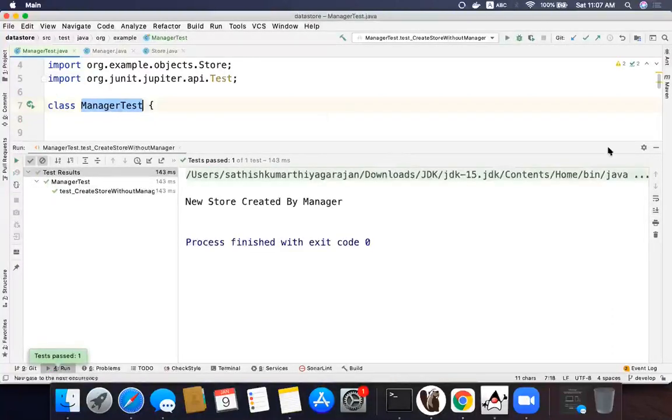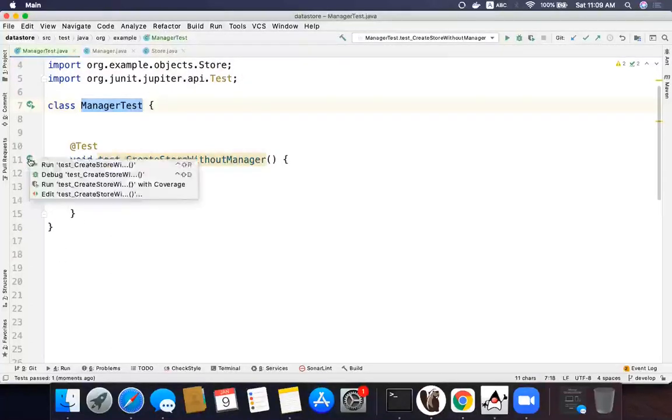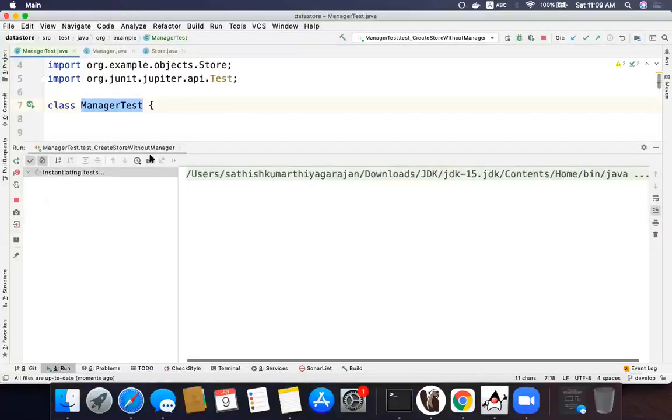So how do we restrict that? Any ideas? Can anyone give me an idea? We will see how to implement it, but tell me, what should we do to restrict that? Let me reiterate the question. There are two objects, managers and stores, and stores are internal to managers. Nobody should create a store themselves. Only the manager can create, open and close the store. This test case is actually working fine, but it should not. It should say this is an exceptional case.